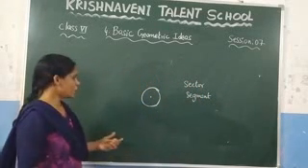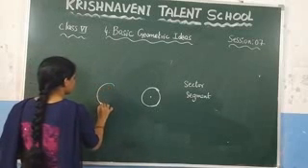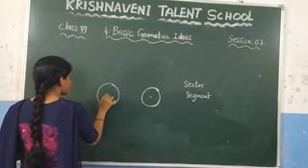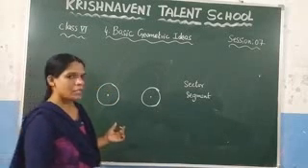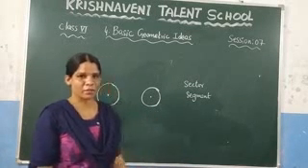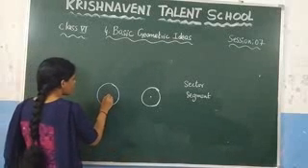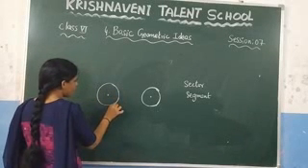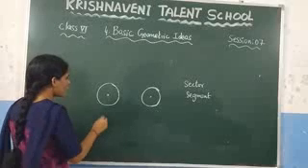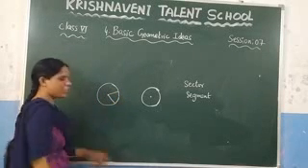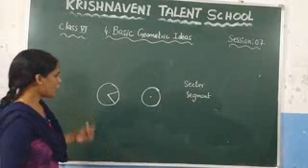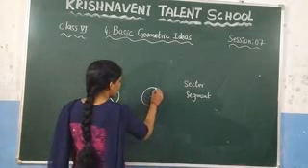So here let us consider one more circle. This is the center of the circle, right? And after that, draw any 2 radii as you wish. Take one more point on the circumference and join. This is one radius and this is one radius. So here we have drawn 2 radii. And similarly here also, take any 2 points.